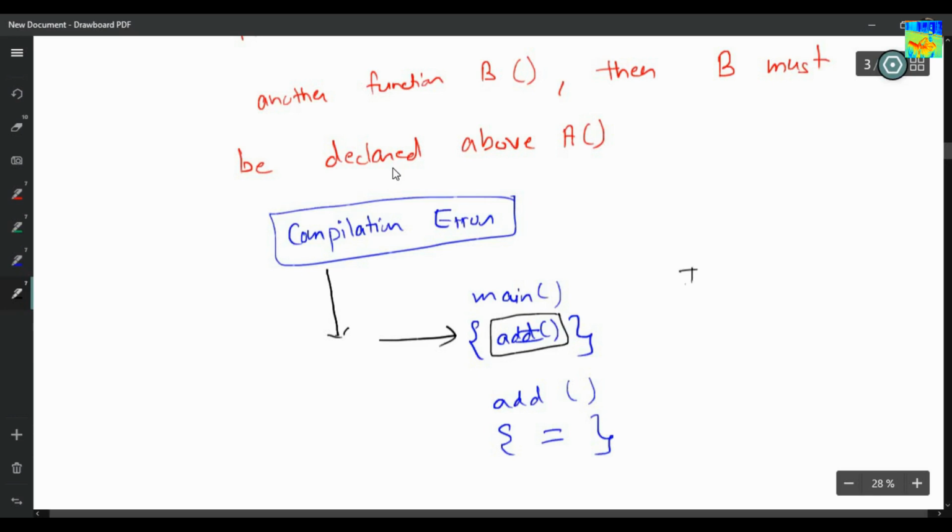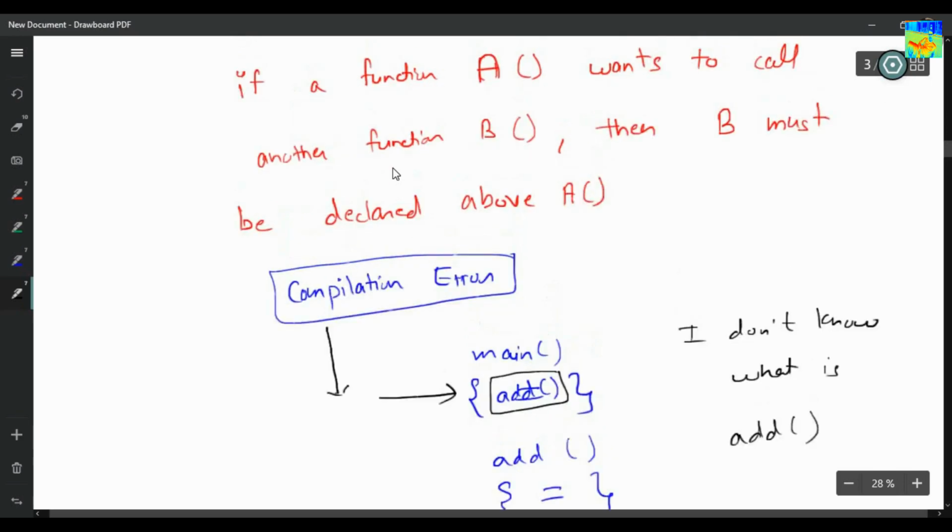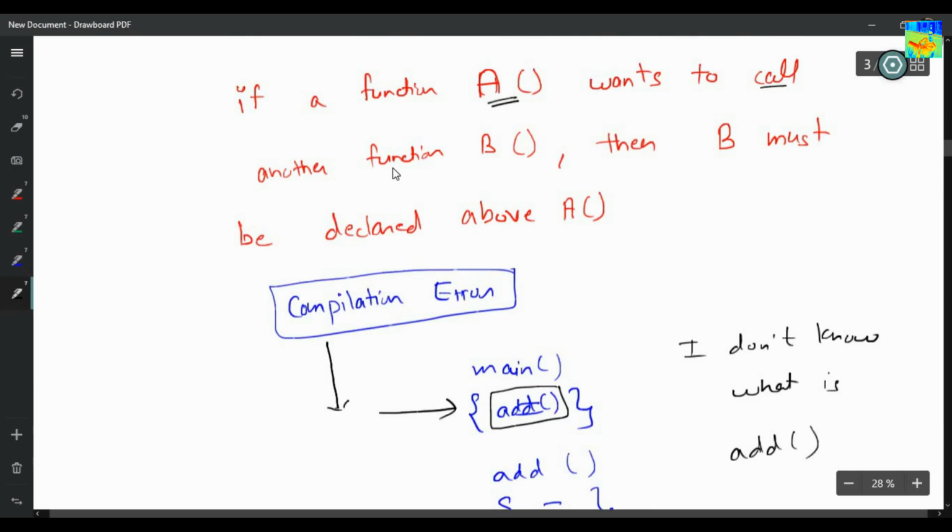The compiler will say, I don't know what is add. The compiler will give us an error. So that is the reason if a function a wants to call another function b, then b must be above function a. Okay.